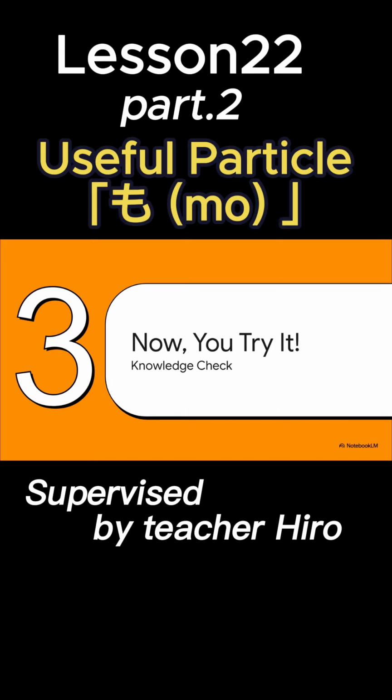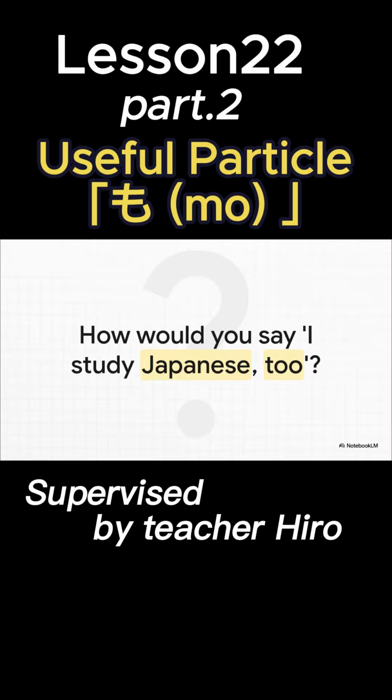Okay, theory's over. You've seen how it all works, you've got the two rules down, now it's your turn to give it a shot. Let's put this into practice. All right, here's the scenario. Let's start with, I study English. 私は英語を勉強します. Now, how would you add the sentence, I study Japanese too?